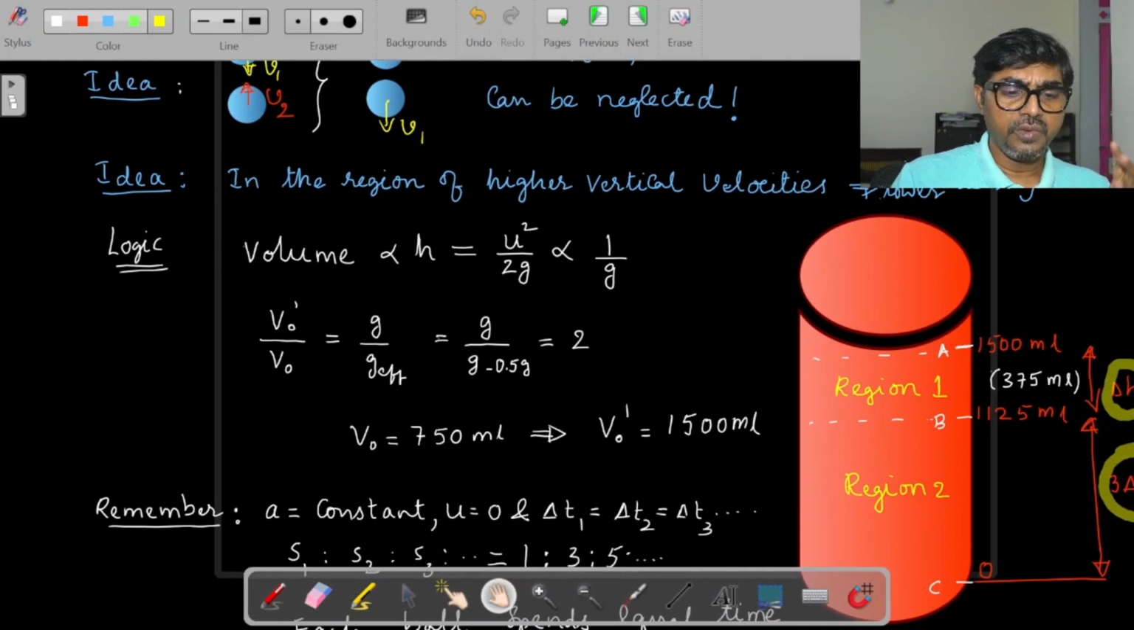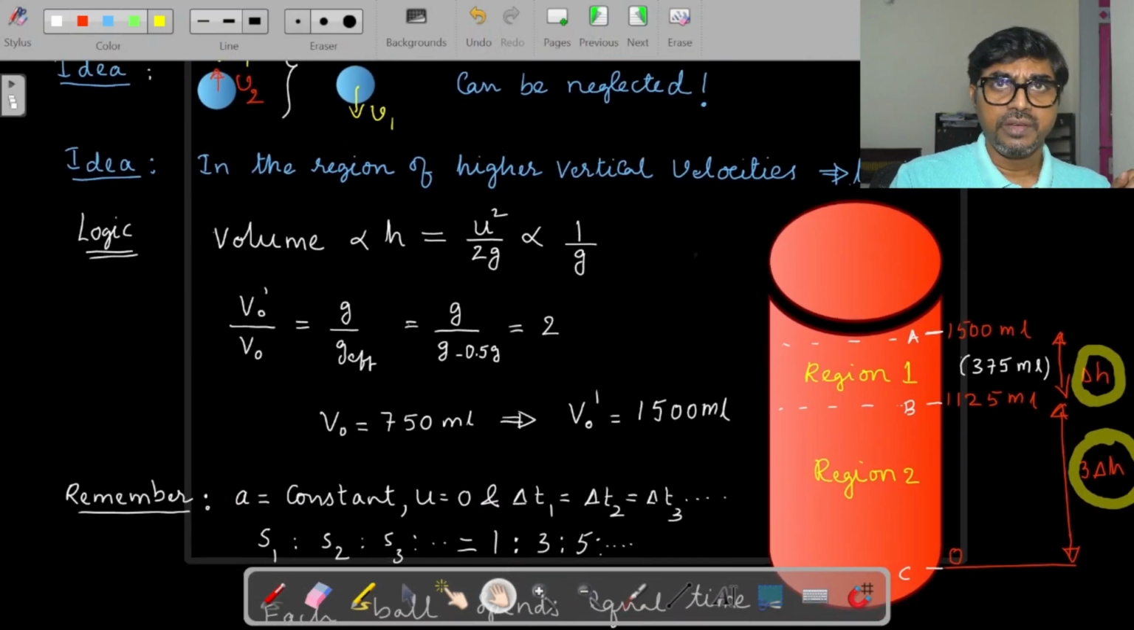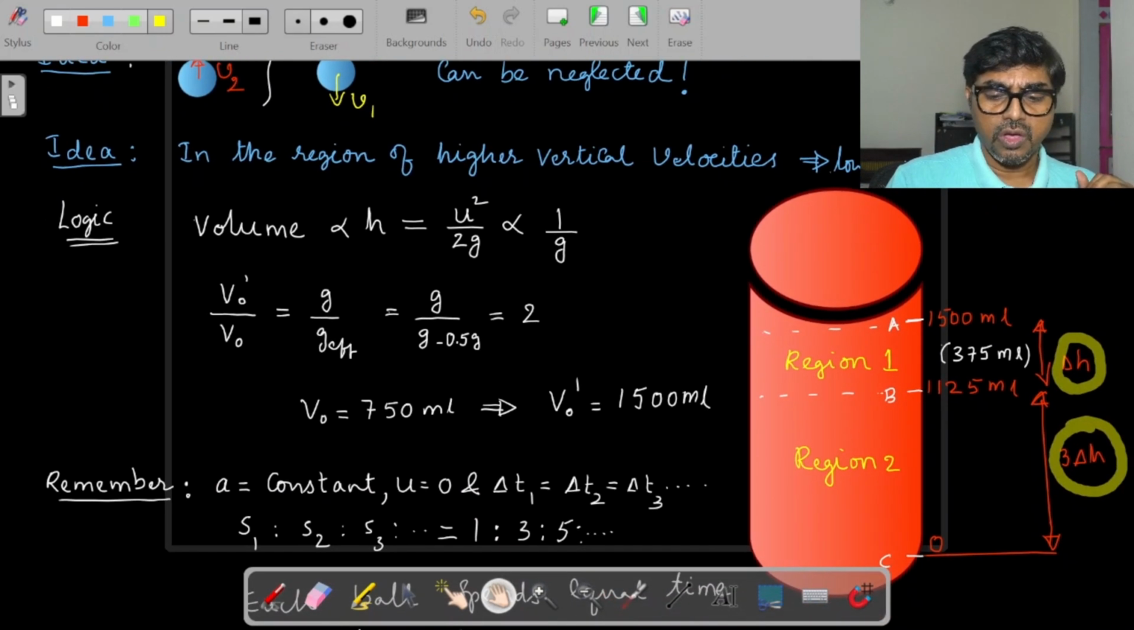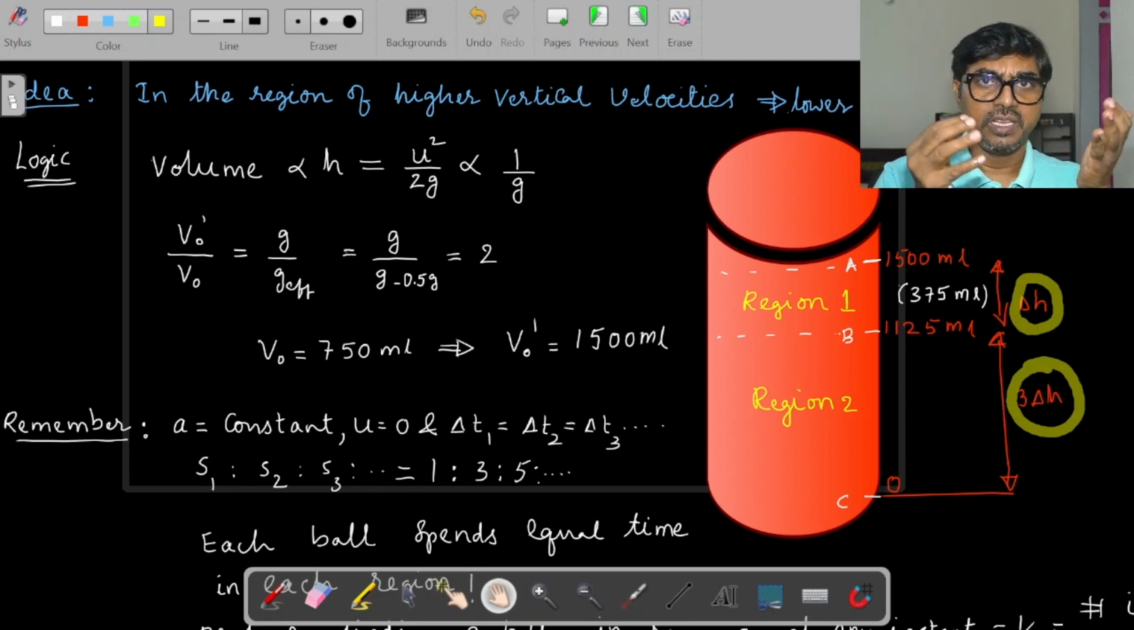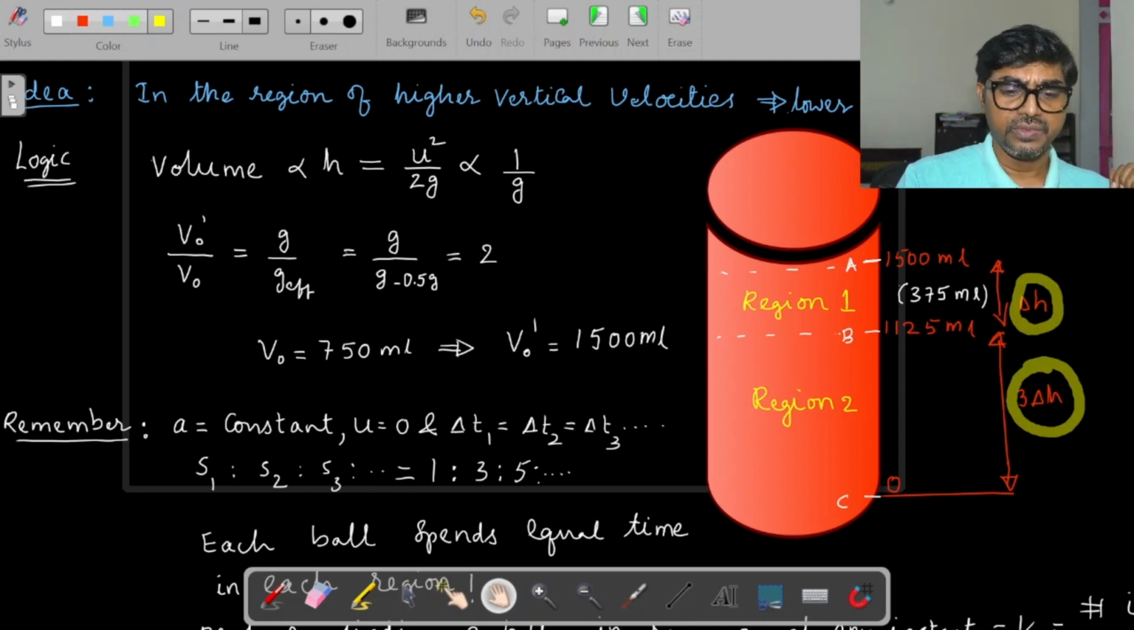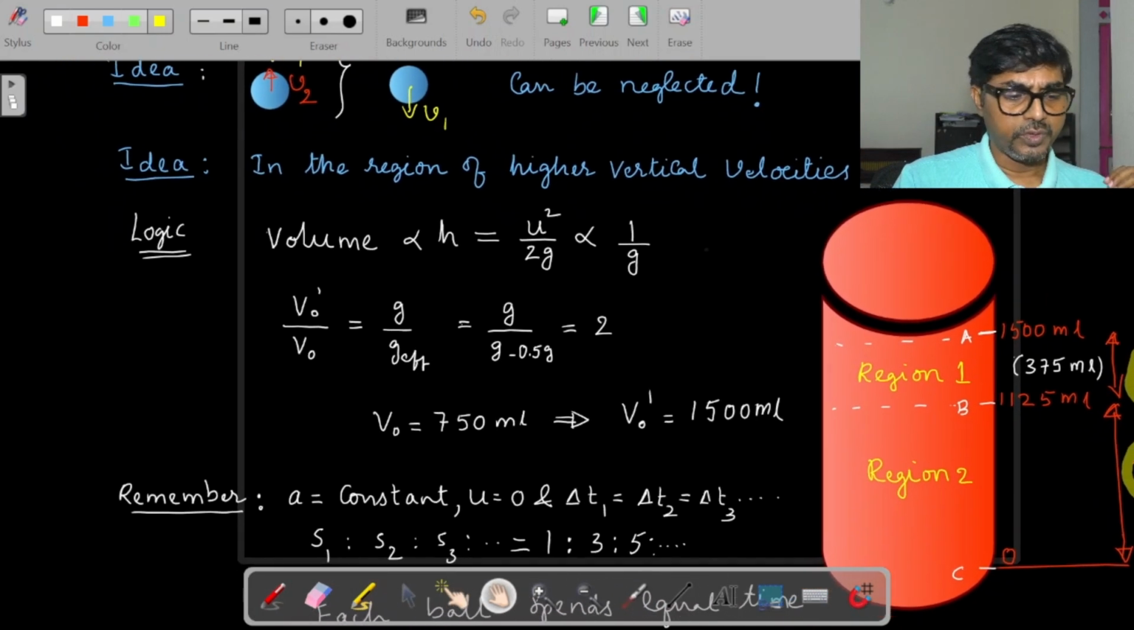Wherever you have higher velocities, that's where you will have lower densities. So in the cylinder, if you consider, they'll be moving up and down. On the lower side you will have higher velocity, so there the density would be lesser. As you go up, the velocities will be less, so there you will have more density. That's the idea I want to emphasize there.